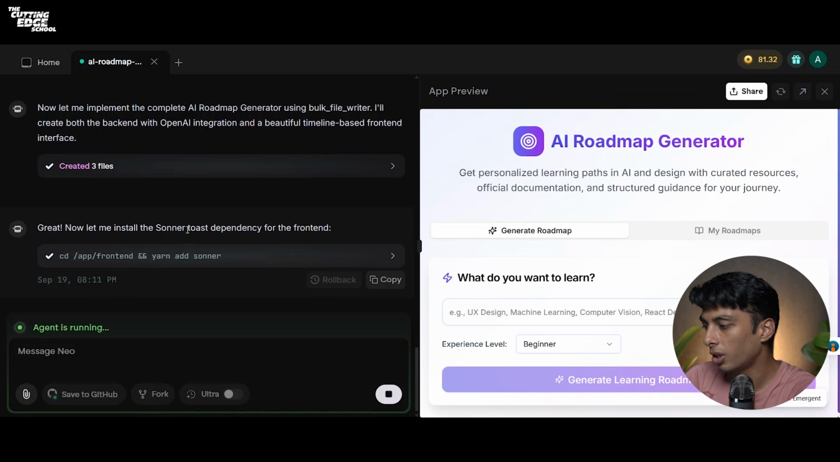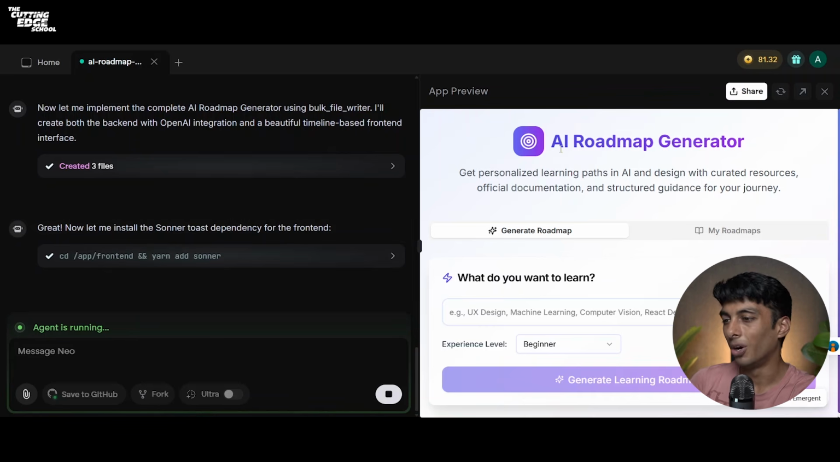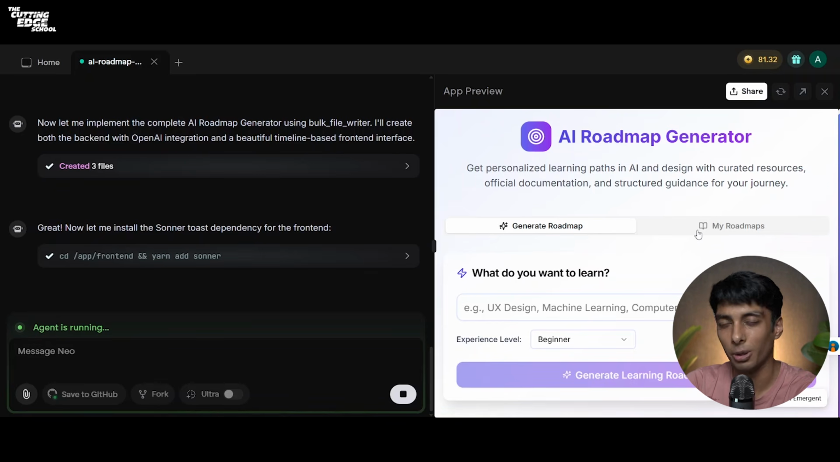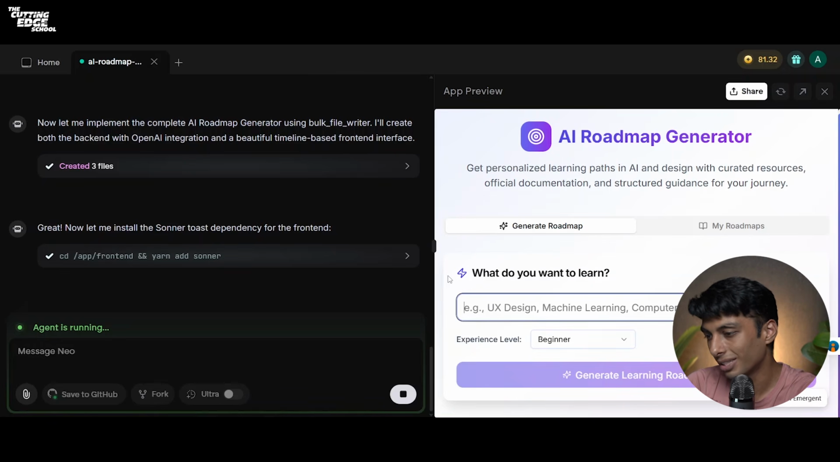It says great. Now let me install the Sonner toast dependency for the front end. It's kind of a package for your front end library. On the right side, you can see the preview of your application. You get AI roadmap generator, get personalized learning paths in AI and design with curated resources, official documentation and structured guidance for your journey. You get an option for generate roadmap. It has also provided an option to see your available roadmaps, or the roadmaps that you generated before. It says, what do you want to learn? For example, UX design, machine learning, computer vision, React development. You can enter anything. And in the backend, OpenAI will give a complete personalized roadmap for you.